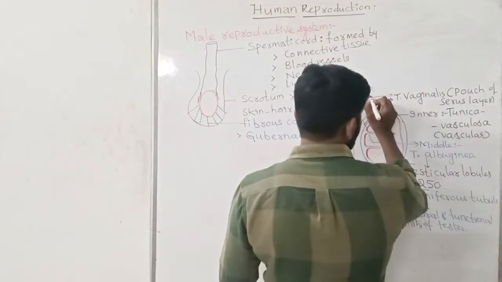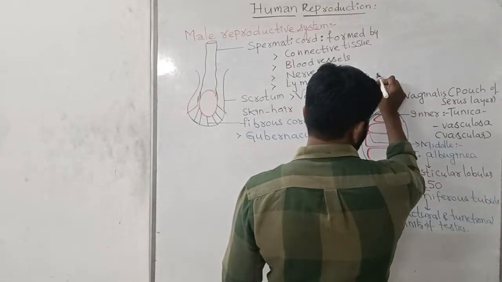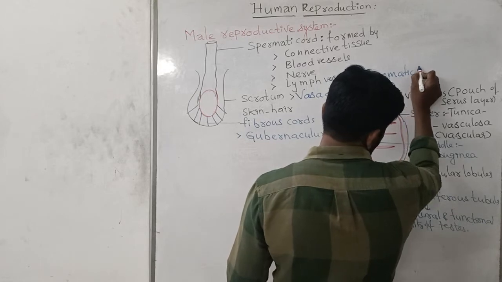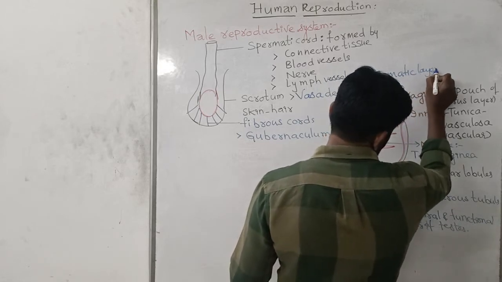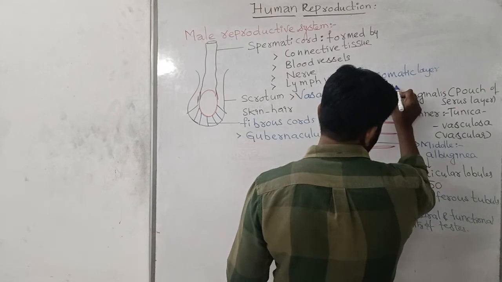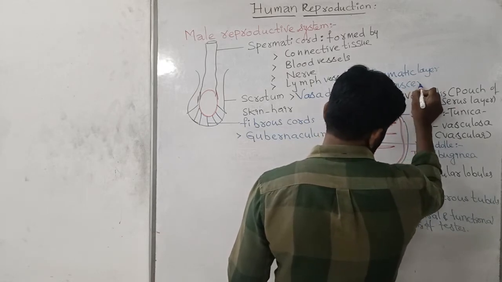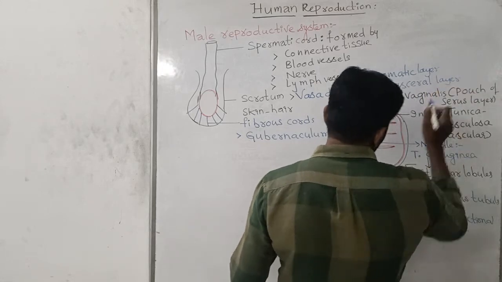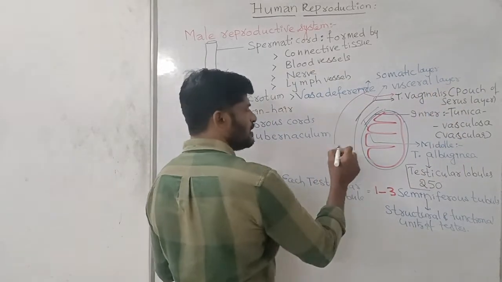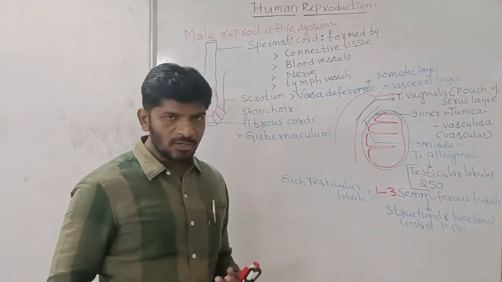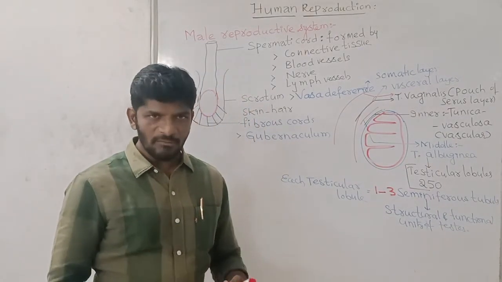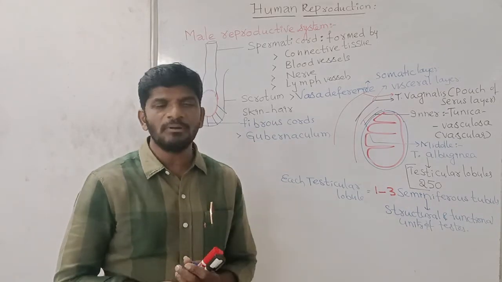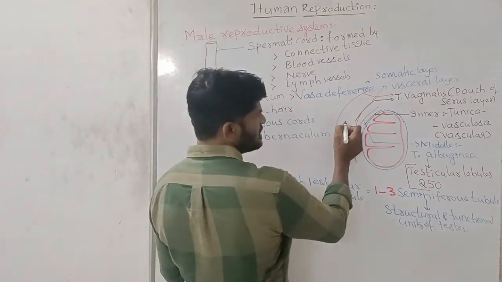The outer layer of the tunica vaginalis is called the somatic layer and the inner layer is the visceral layer. Between the somatic layer and the visceral layer, the cavity is called the coelom, filled by the coelomic cavity, and that coelomic cavity works as a shock absorber for the testes.